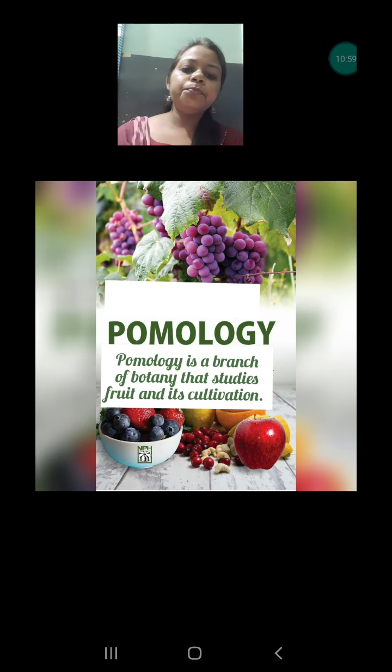The next is pomology, which deals with the growth of fruit. You all know that apple cannot be grown in Bihar. It always grows in Jammu Kashmir or the north of India. Why? Because every fruit needs a different type of climate and different nutrients. So pomology deals with the growth of fruit, which type of fruit should be grown in which type of climate and area, so that we can grow more and more fruit. Also it deals with the nutrients, which type of nutrients is present in which type of fruit.